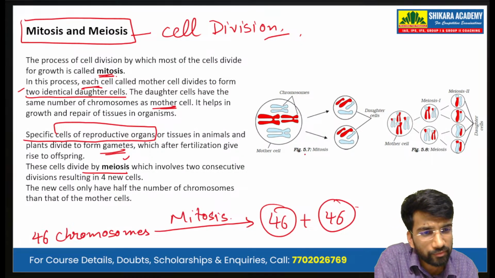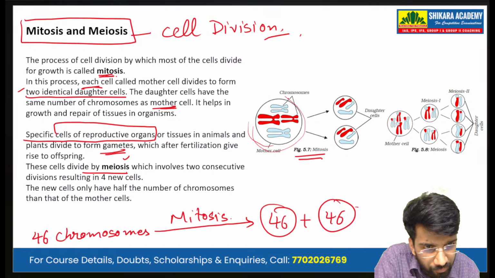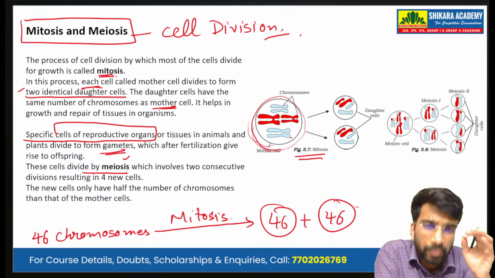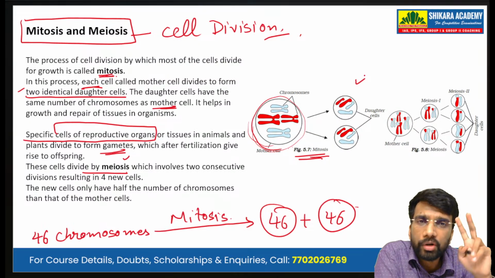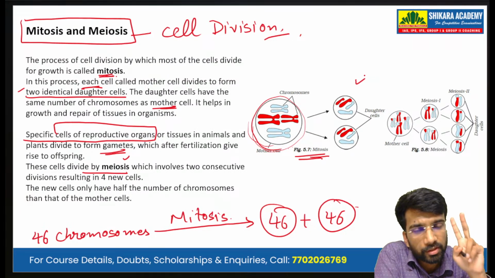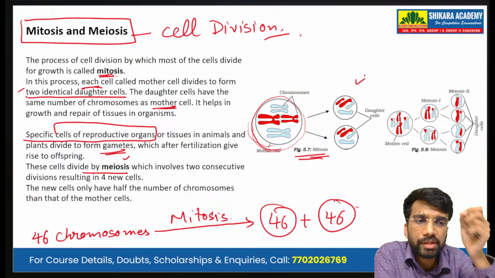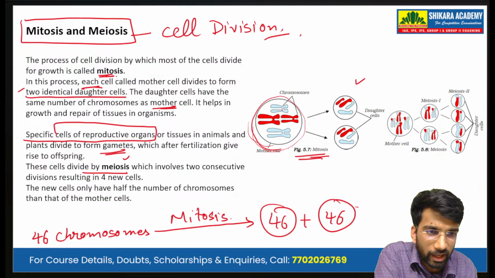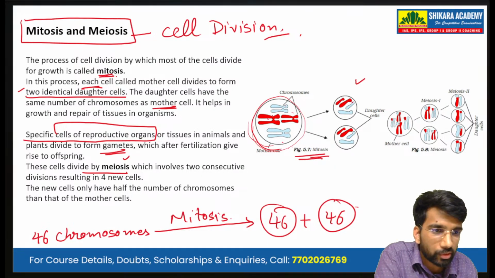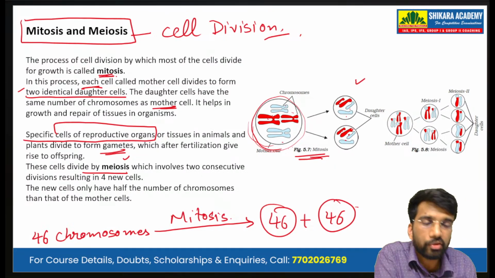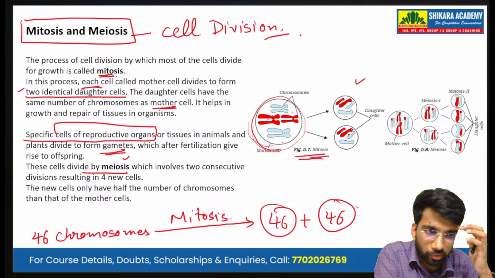So if this is the mitosis and these are the chromosomes, please note that after the mitosis, we have only two cells. We have two daughter cells, and these daughter cells have the same number of chromosomes. So in this pictograph we have four chromosomes. So please note that the daughter cells also have the exact number of chromosomes, that is the four chromosomes.